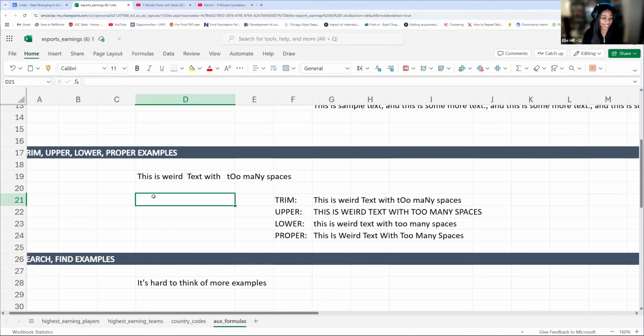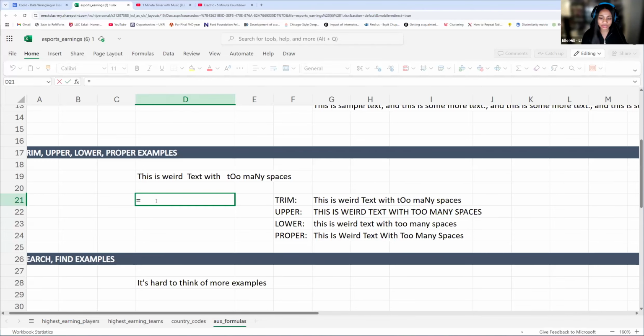Yeah, exactly. So you can use this for presentations, for random data. They have a lot of applications. It's also great practice. Yes, data cleaning, exactly. So TRIM is going to help you if you have weird spaces that you can't see. A lot of the time, especially with survey data, this happens a lot. So TRIM is going to get rid of your weird spaces, but that's actually all it does.